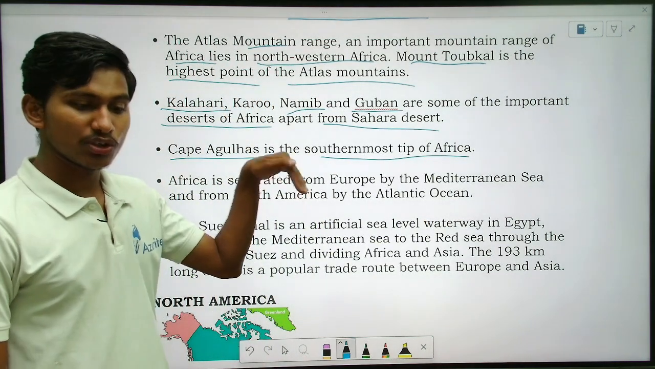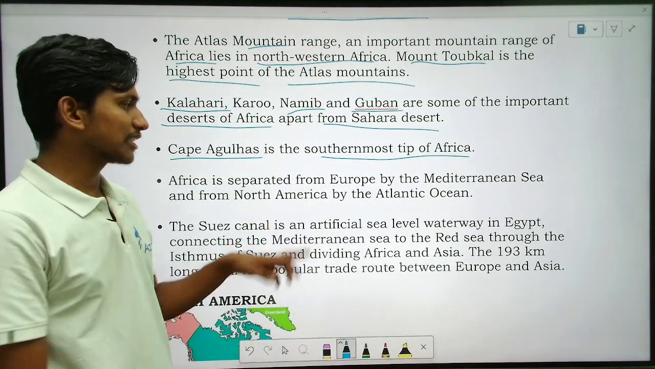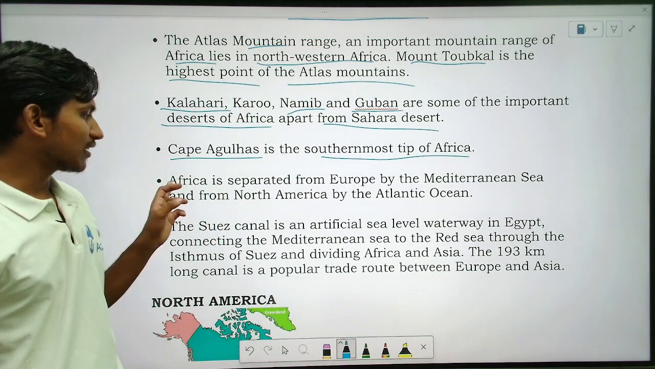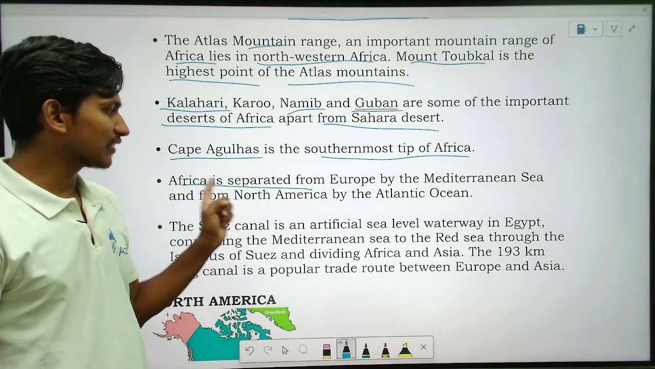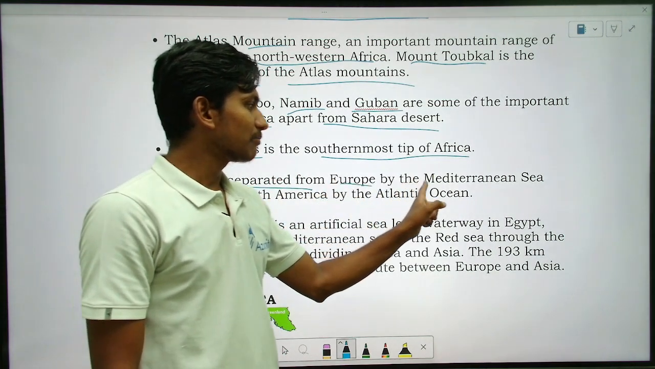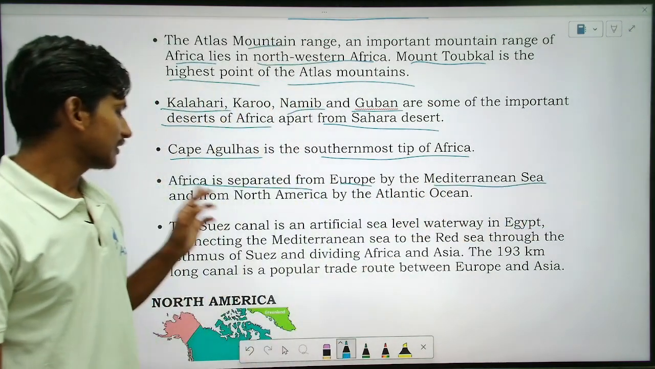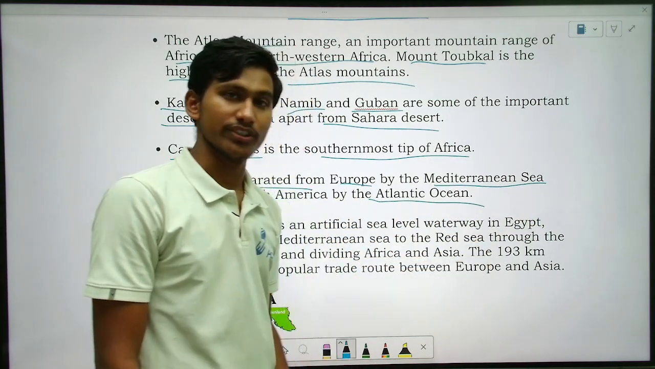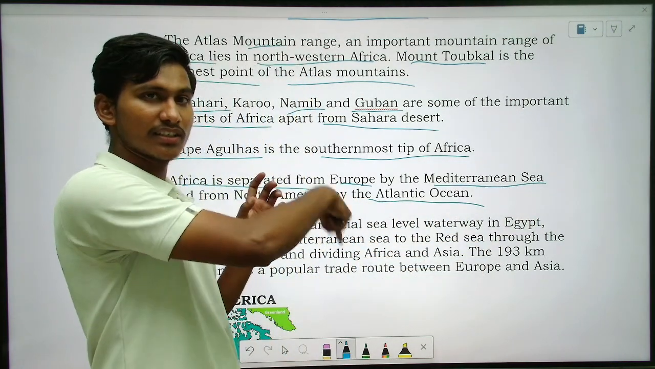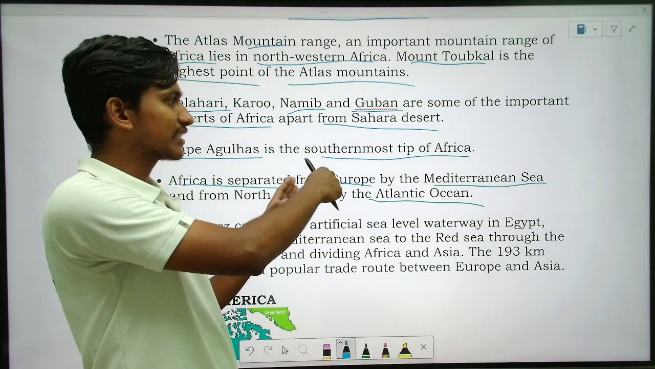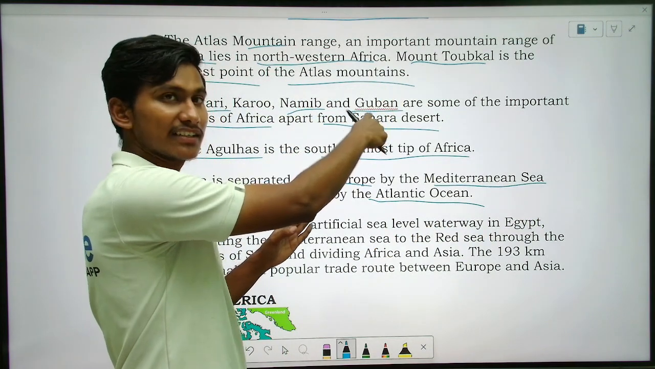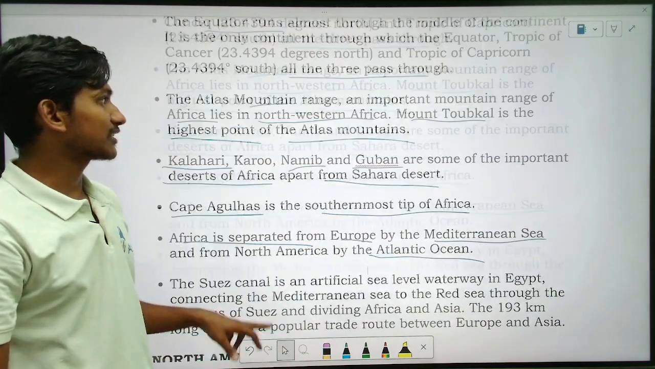Okay. So Cape Agulhas is the southernmost tip of Africa, right? So that is the below part. The southernmost tip is Cape Agulhas. Okay. Next, Africa is separated from Europe by the Mediterranean Sea, and from North America by the Atlantic Ocean. So if you see Africa, you will see that it is separated from Europe by the Mediterranean Sea. Okay, if you see here, you will understand.